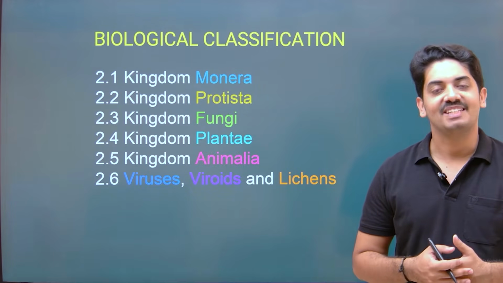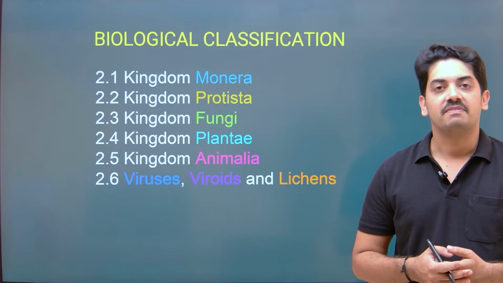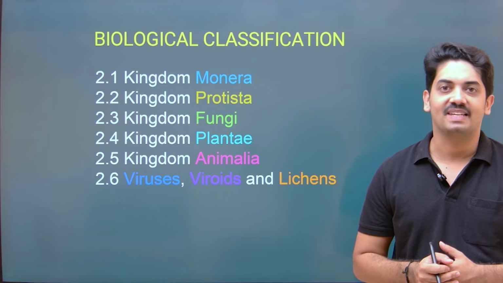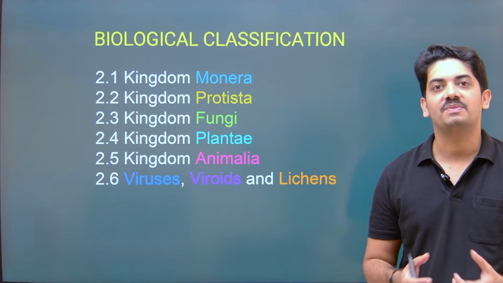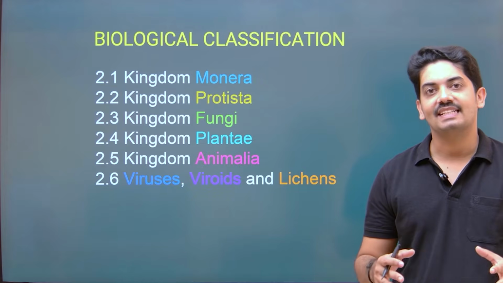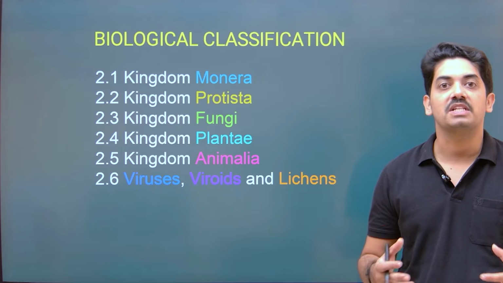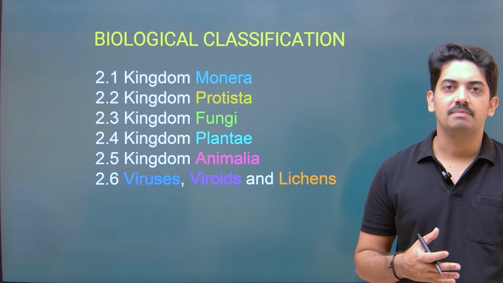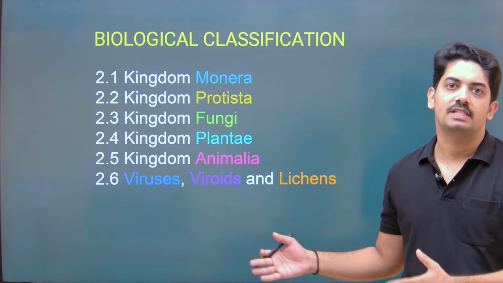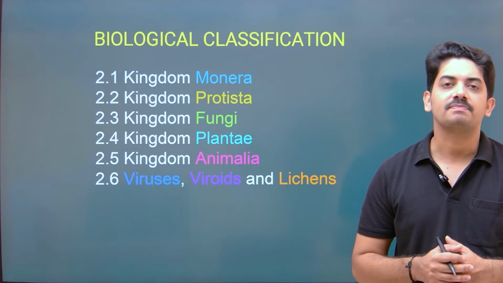Today we are going to discuss one of the important topics, that is biological classification. As we all know, the first unit is all about classification. Living world deals with the nomenclature of the organisms. Biological classification is totally about the foundation, how the classification system will work, and the plant kingdom and animal kingdom are an extension of this topic, given separately.